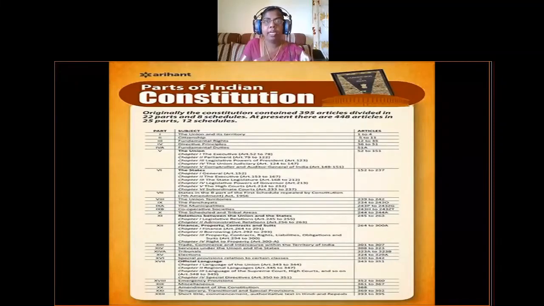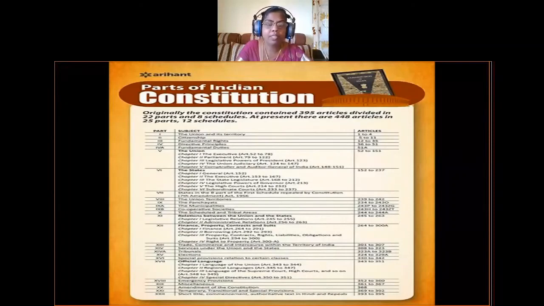Okay, so you may get a doubt. I always say that fundamental rights are incorporated in the third part and directive principles are incorporated in the fourth part. That is why I want to tell all the parts of our constitution, to give you a better understanding. Part 1 deals with the union and its territory. Part 2 deals with citizenship. Part 3 deals with fundamental rights, part 4 deals with directive principles, and part 4A deals with fundamental duties.